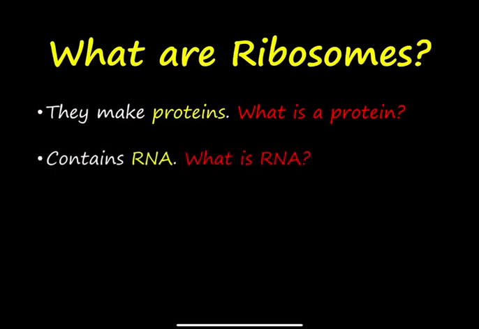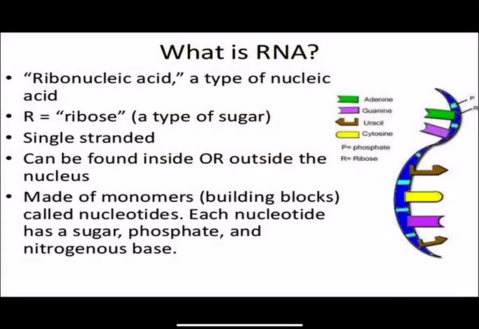These ribosomes also contain RNA. What is RNA? Ribonucleic acid. It's a type of nucleic acid. The word ribose means, well, sugar, basically. It's a type of sugar. And these are a single strand of sugar. If you look to the right of your screen, you will see an image of RNA. If you notice, RNA is about half the structure of DNA. They're very similar, but yet very different.